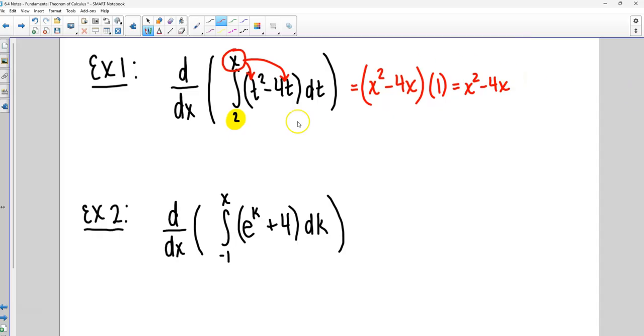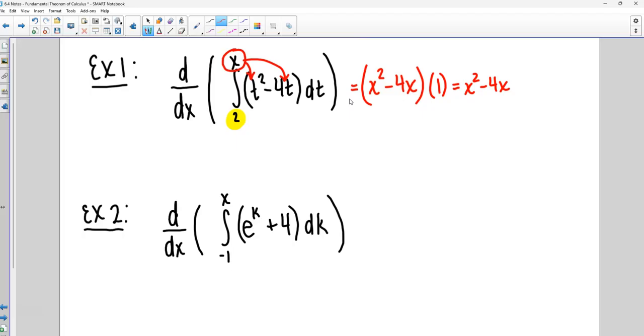They use a different variable here. This is sort of like a placeholder or a dummy variable. So they're using a t here. This x right here should never match whatever letters are on the inside of the function. But it does get replaced in. It cancels itself out, is what happens when we learn how to actually do this with numbers. We'll see why. So it doesn't matter whether that's a 2, a 7, a 15, a 0. It could be an a as long as they're telling you a is a constant. It doesn't change the problem at all.